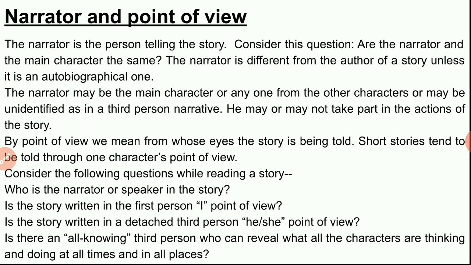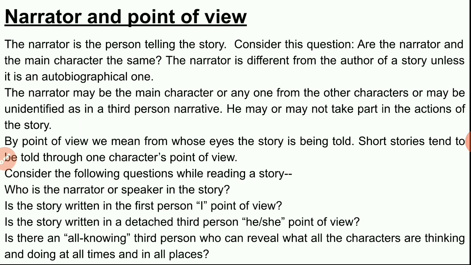Consider the following questions while reading a story. Who is the narrator or speaker in the story? Is the story written in the first person, "I"? If it has "I", then it is a first person narrative, and the narrator is either the hero, or one of the characters, or maybe even an overseer.